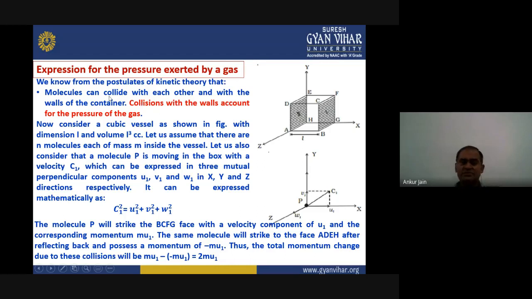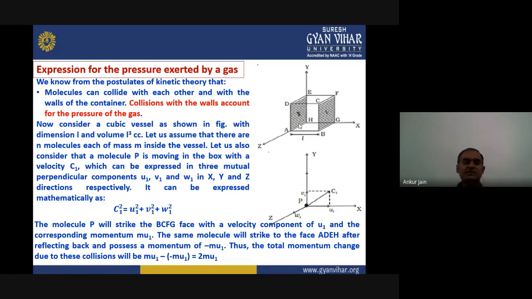To derive this expression, let us consider a cubic vessel as shown in this figure with dimension L, and the volume will be L cube because this is cubic in shape. Now, let us assume that there are n molecules in this box, and each of them has mass m.